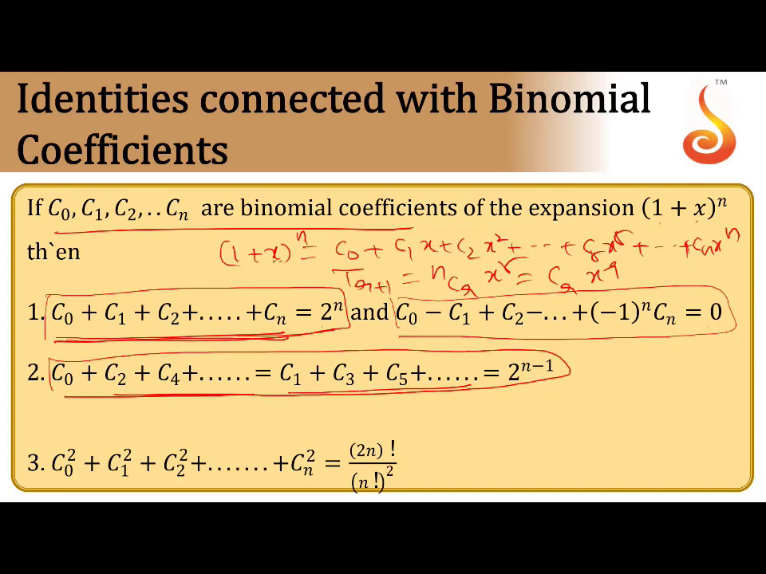Sum of the even suffixes and sum of the odd suffixes, that means sum of the odd terms and sum of the even terms, equal 2 power n minus 1. Now the sum of the squares of the binomial coefficients, the formula is 2n factorial by n factorial whole square. All these formulas you have to memorize for time saving. Sum of the binomial coefficients is 2 power n, sum of the squares of binomial coefficients is 2n factorial by n factorial whole square. Clear? These are the formulas you have to remember.